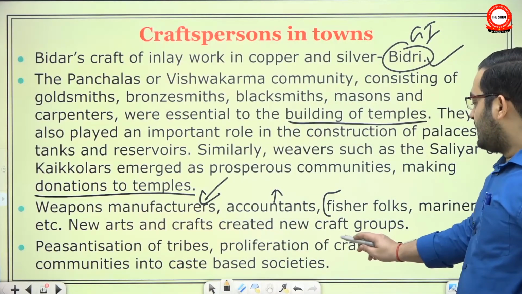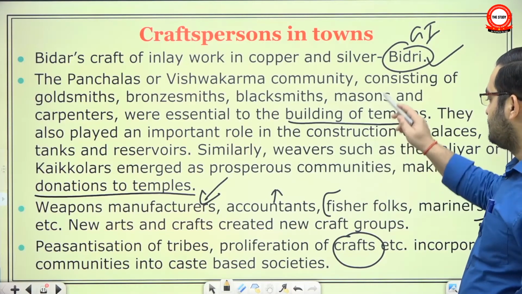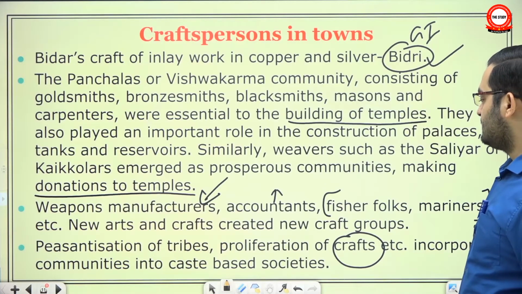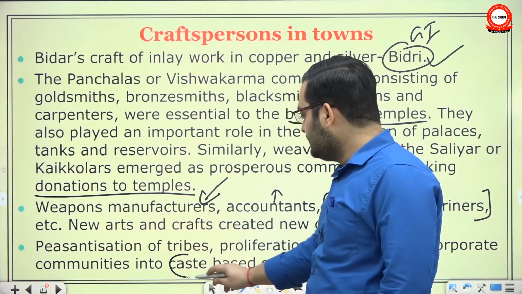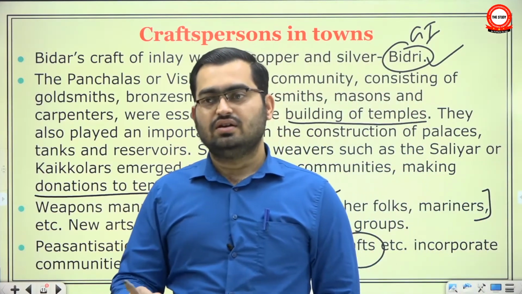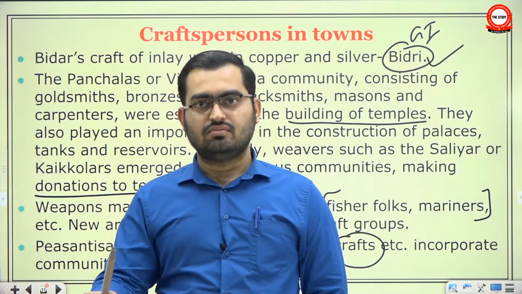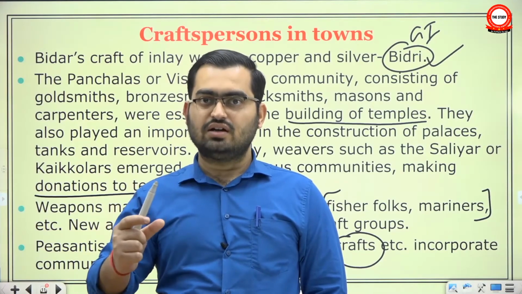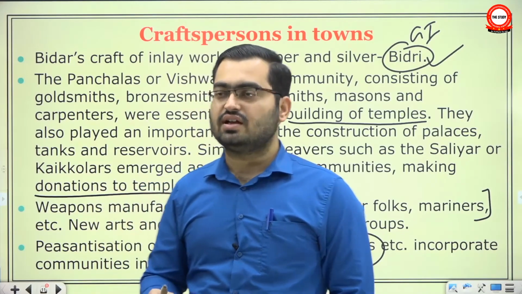Similarly, proliferation of craft. Now, depending upon the importance of craft, they will be given different positions in the social hierarchy. Okay, they get incorporated into caste-based societies. So see, caste is not completely a rural phenomenon. Proliferation of craft leads to urbanization as well. But at the same time, on the basis of the craft you practice, you are turned into a jati, and that jati is put somewhere in the social hierarchy.